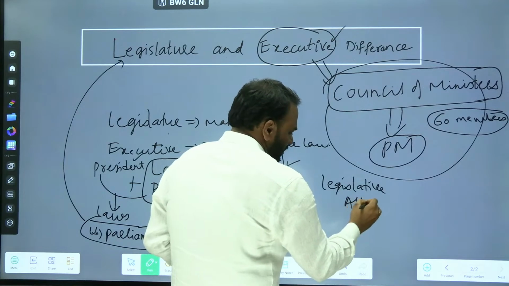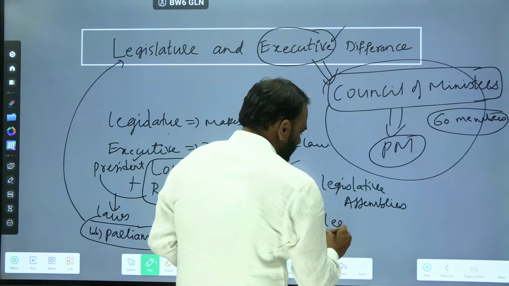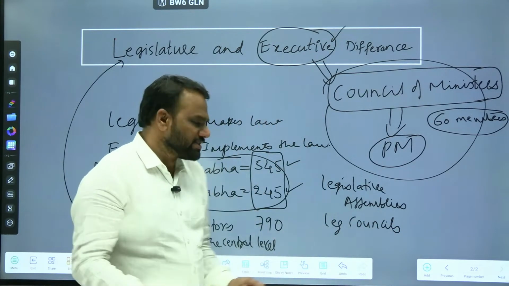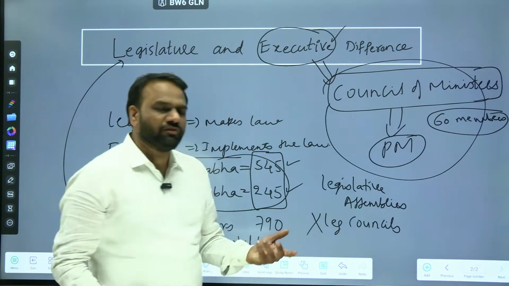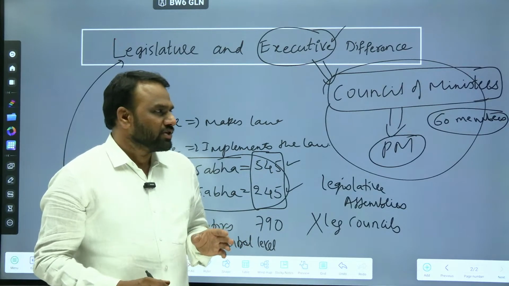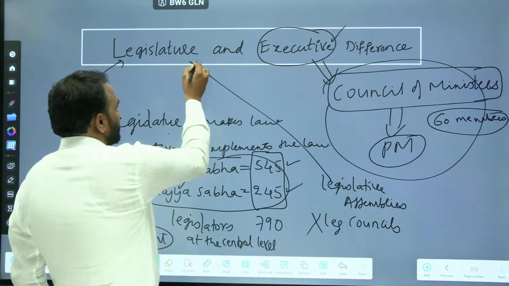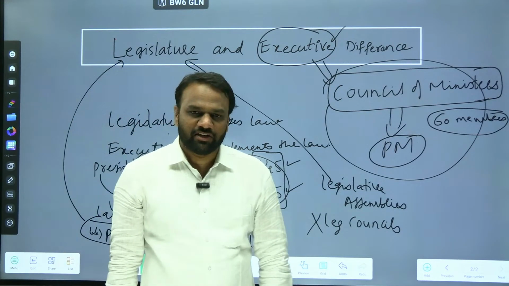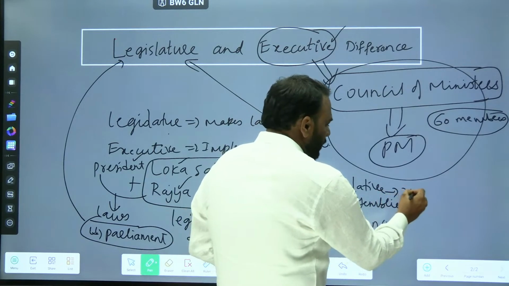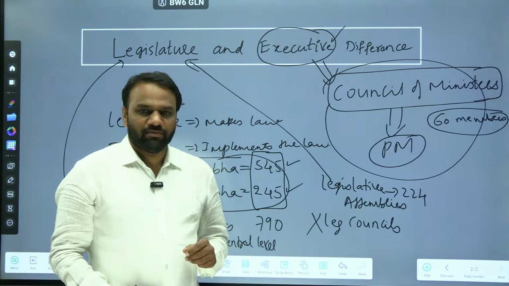Similarly, at the state level, we have legislative assemblies and legislative councils. But not every state has a legislative council. Only a few states have a legislative council. So we shall focus only on the legislative assembly. At the state level, the legislative assembly itself is the legislature. For example, if I take Karnataka, Karnataka has 224 members of legislative assembly, so 224 MLAs.